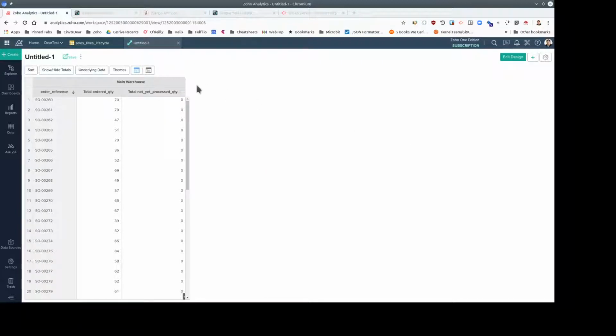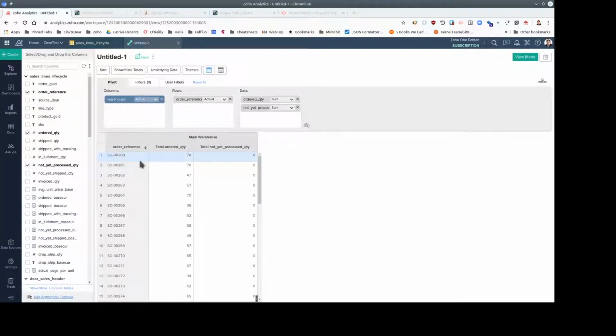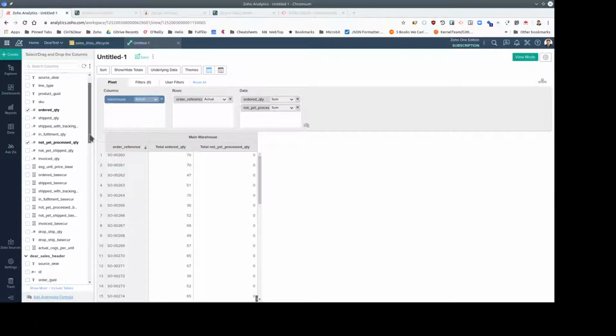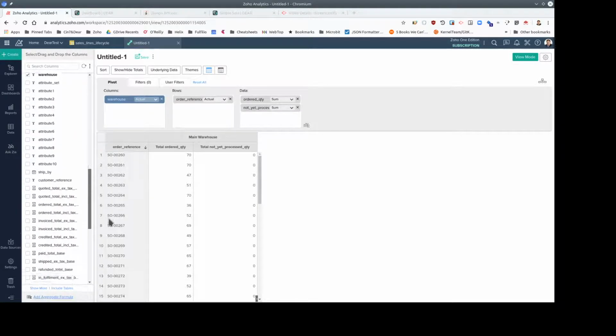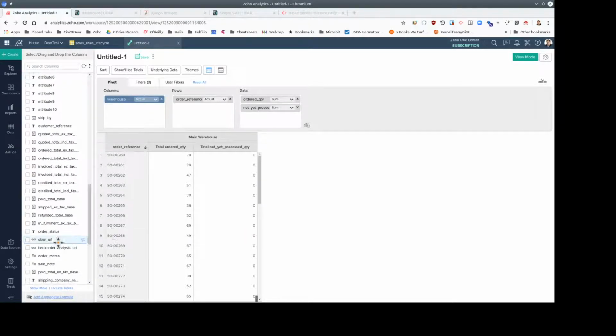So this test data only has one warehouse, but in principle we would see multiple warehouses if our Deer had them. Now you might not want to do it at order level. You might want to consolidate these by month or date or customer group or channel, but I'm going to keep it with order because going down to the sales header table, I want to show a couple of fields which are links.